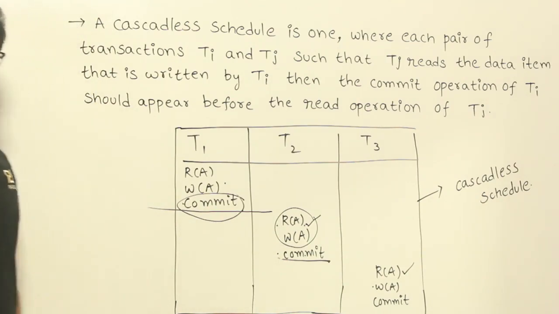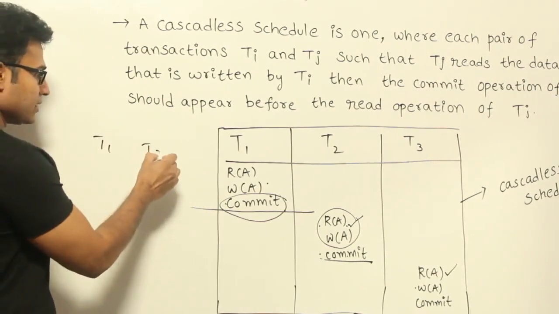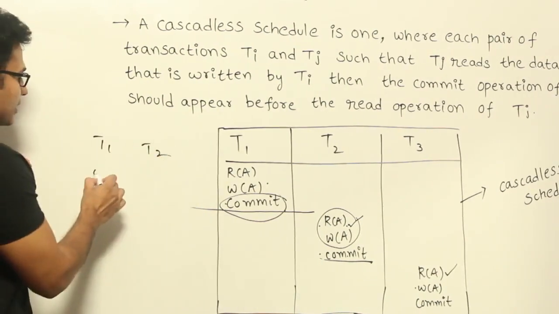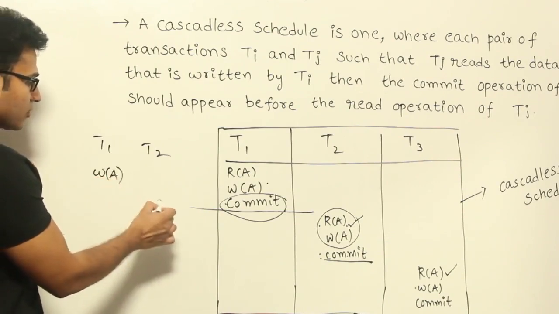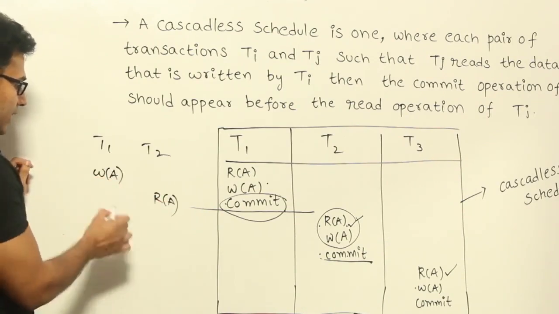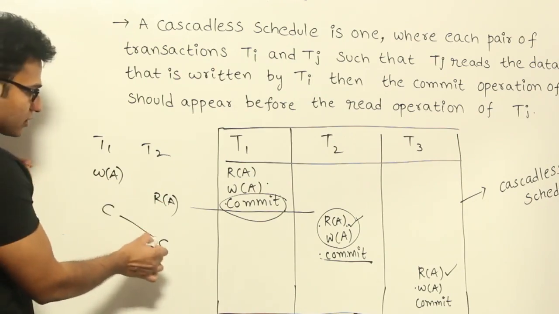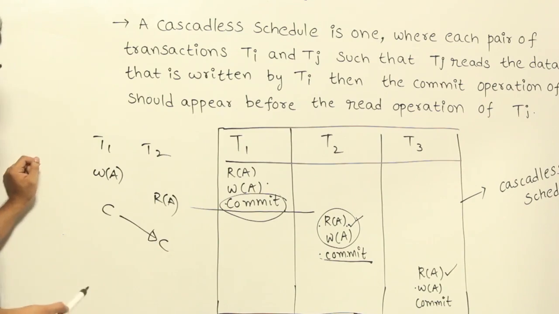Are you getting this? See, in case of recoverable schedule, what was the rule? Let us say there is T1 and let us say there is T2, right? Let us say T1 is writing the value of A and T2 is going to read the value of A, right? Now it is saying that let this one commit, then only you commit, right? So this is the order you are supposed to maintain. Got it? This is what recoverable schedule means.